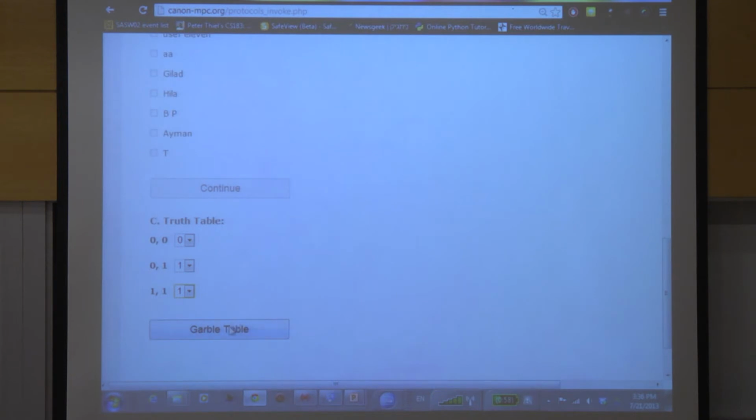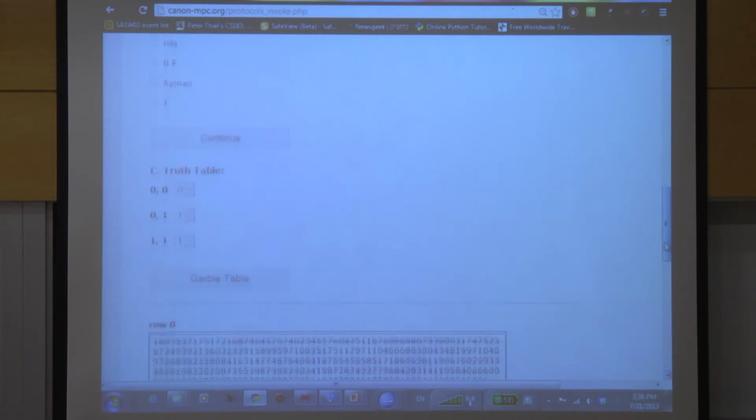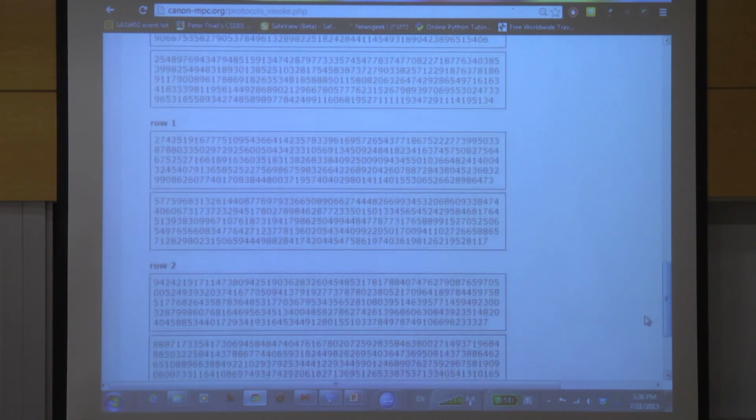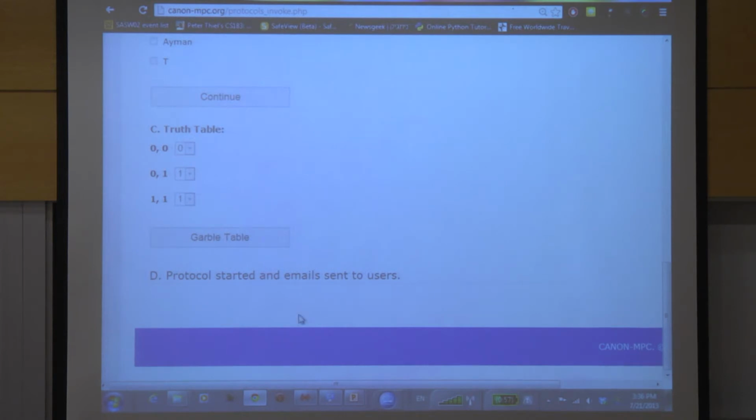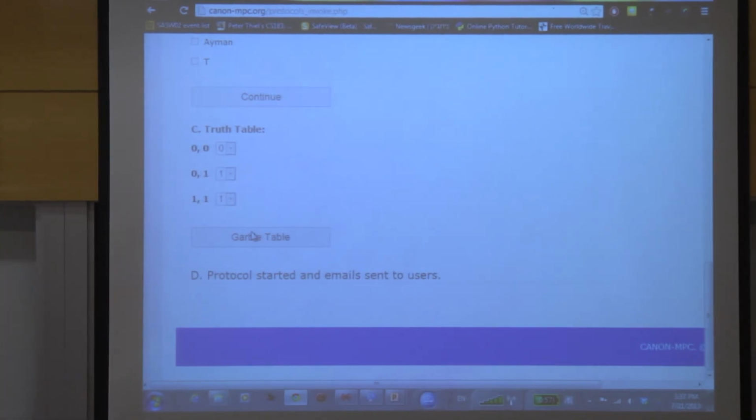And now I'm gobbling the table. Here I get the gobbled table with 3 rows. And now I start the protocol. This is just communication. It should hopefully finish soon. Did it finish? Yeah, it did. So basically what was done, and this was instantaneous when I pressed gobble table, is encrypt the truth table, and then add zero knowledge proofs, proving that it did encrypt this truth table of the OR function.